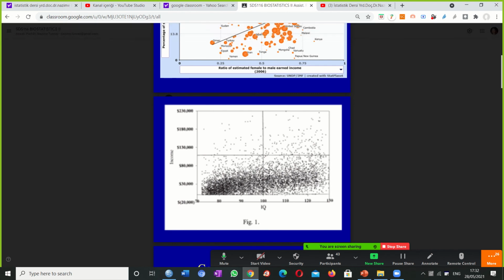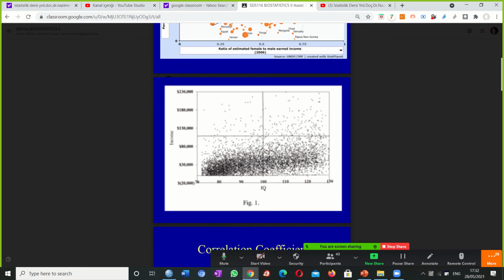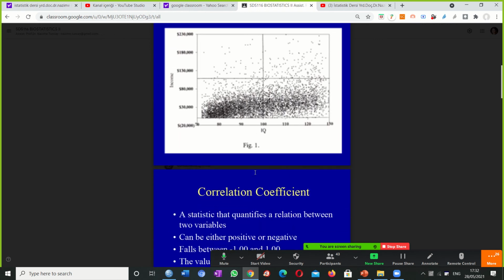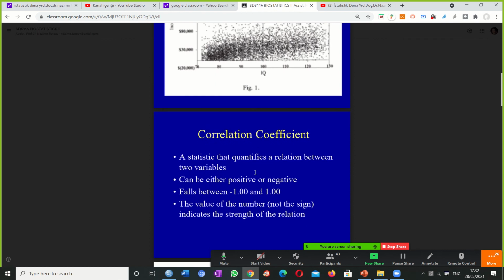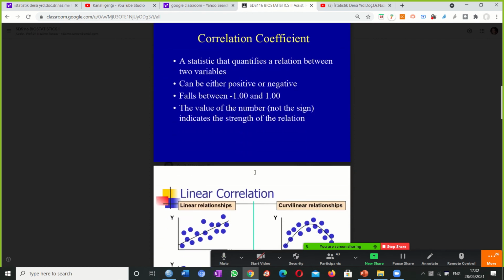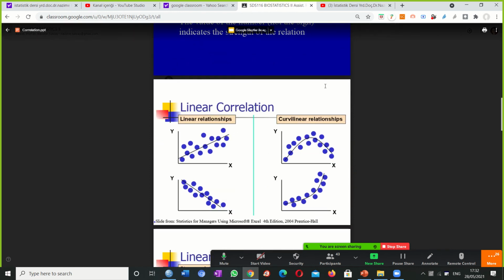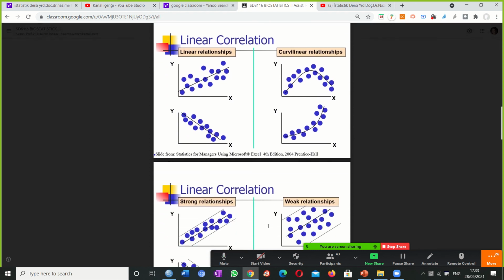What we like is that the closer that these dots are, okay, then we say the stronger relationship that we have. Okay. These dots are closer, then we say, okay, there is a linear relationship, and here it's a curve, so we say it's a curvilinear relationship, and here it's also a linear relationship.